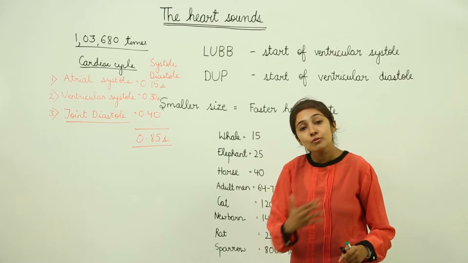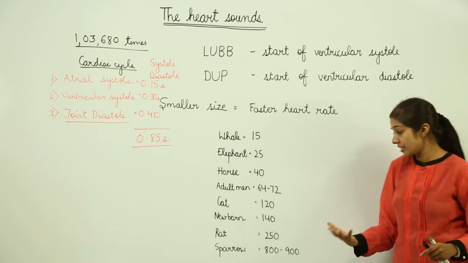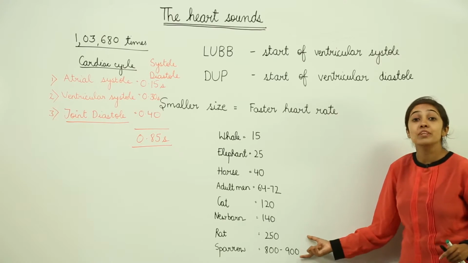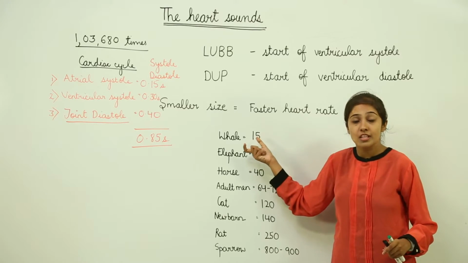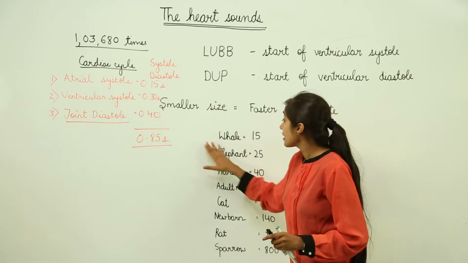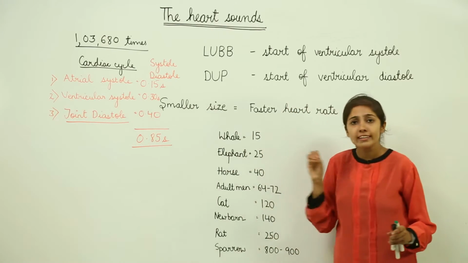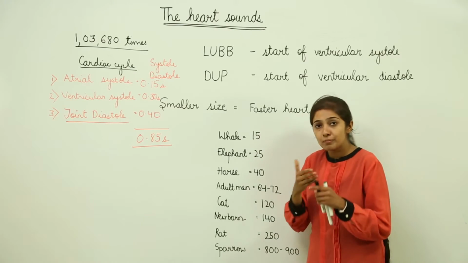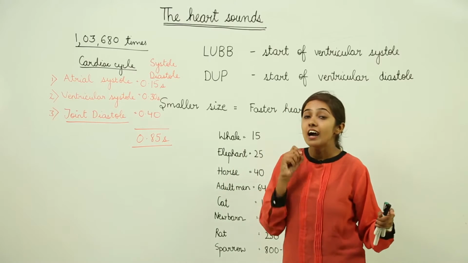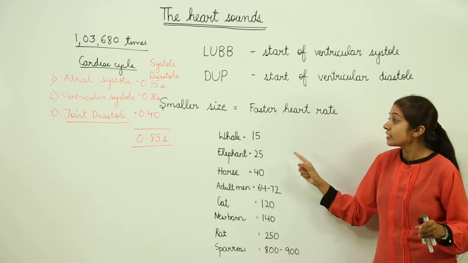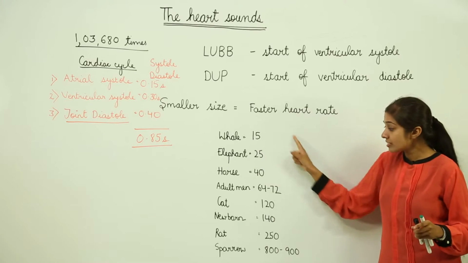So for the distribution of heat inside the body, the heart is going to beat faster. But in large organisms, the surface to volume ratio is quite low and the heat dissipation is slower. So when the heat dissipation is slower, the heart is going to beat slower, right? So this is how it happens.